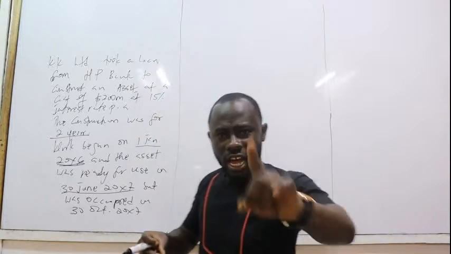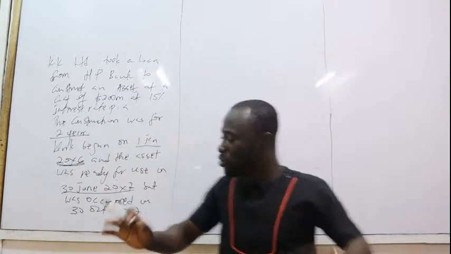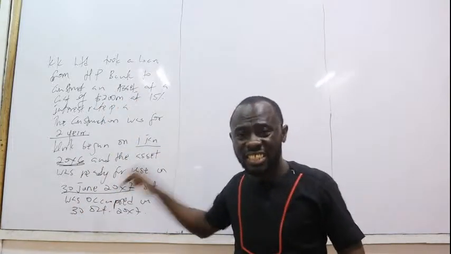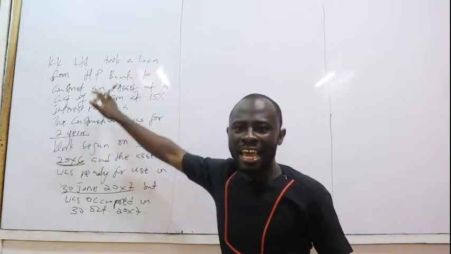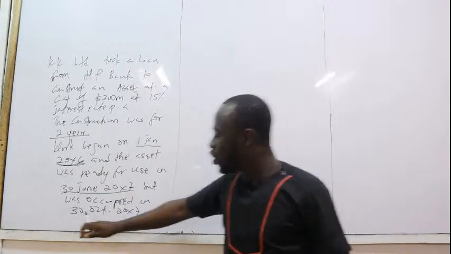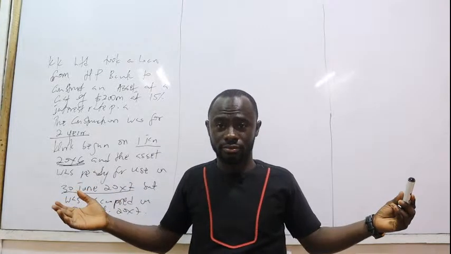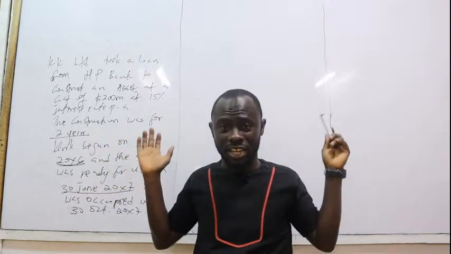If you look at the question carefully, you realize that the asset became ready for use on 30th June 20X7. But KK Limited, for some reason, started using the asset on 30th October 20X7. We really don't care when they started using it.